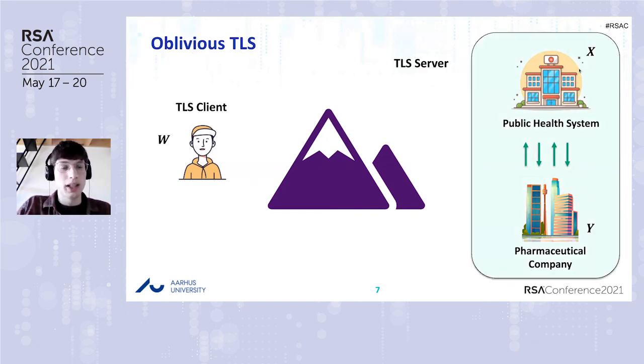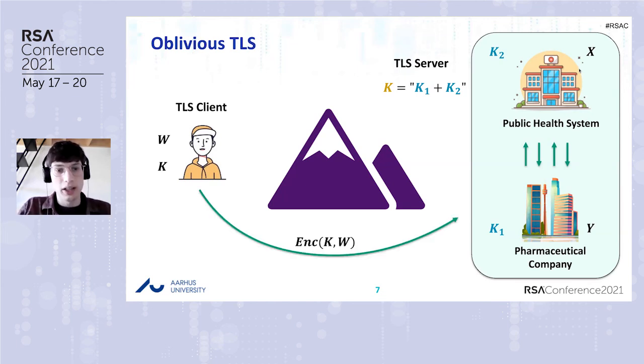We want to use TLS to securely communicate W, but we use it in a special way because now the server is not a usual server, it is a composite server. It is made of the union of the two parties. And if on the left-hand side we have a symmetric key K, on the right-hand side the key is secret shared. So none of the two parties knows the value of K, they just hold chunks of it. And so the client can encrypt W using the key K, and none of the two parties can retrieve the plaintext because nobody knows K.